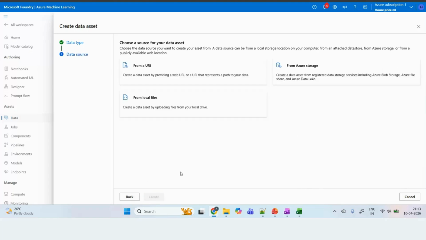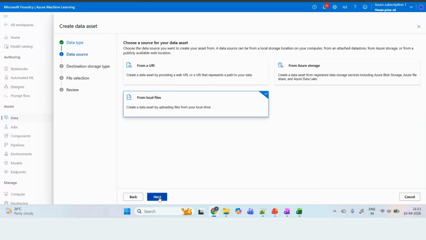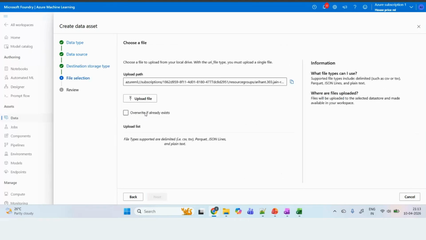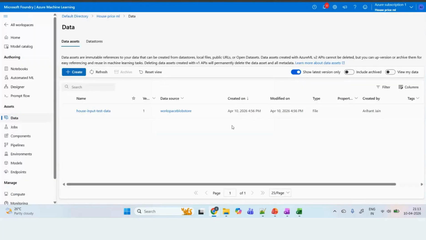So click on next, from local files, next. Let's take the blob storage only, next. And from here you can upload the file. From here you can upload the CSV file, Excel file, so whatever file you want to connect. Okay, so once you connect that file, again it will take some time, approximately 3 to 4 minutes.